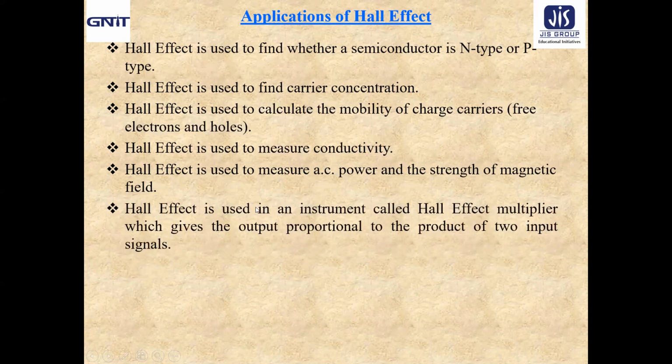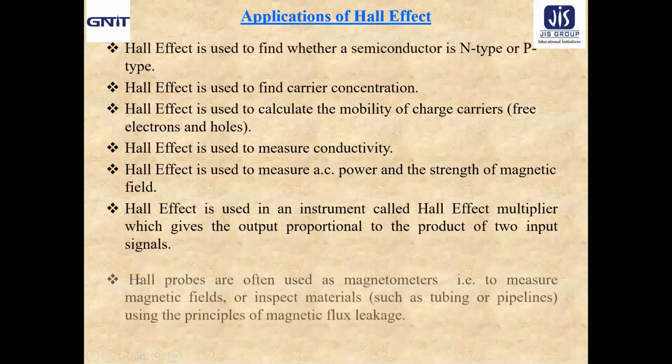Hall effect is also used in an instrument known as the Hall effect multiplier, which gives the output proportional to the product of two input signals. Multiplier means the output is proportional to the product of two input signals. So this is a very important application: the Hall effect multiplier can give you the output proportional to the product of two input signals.